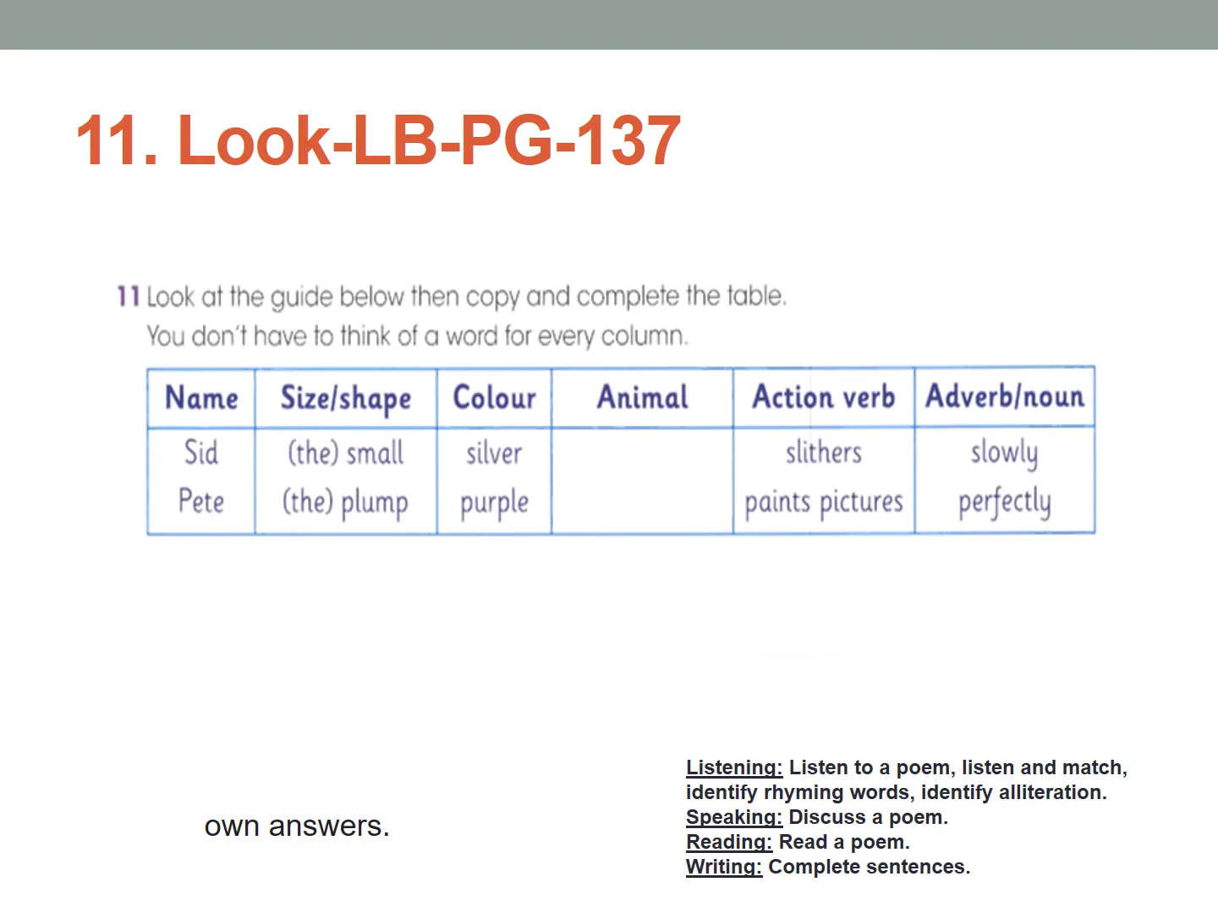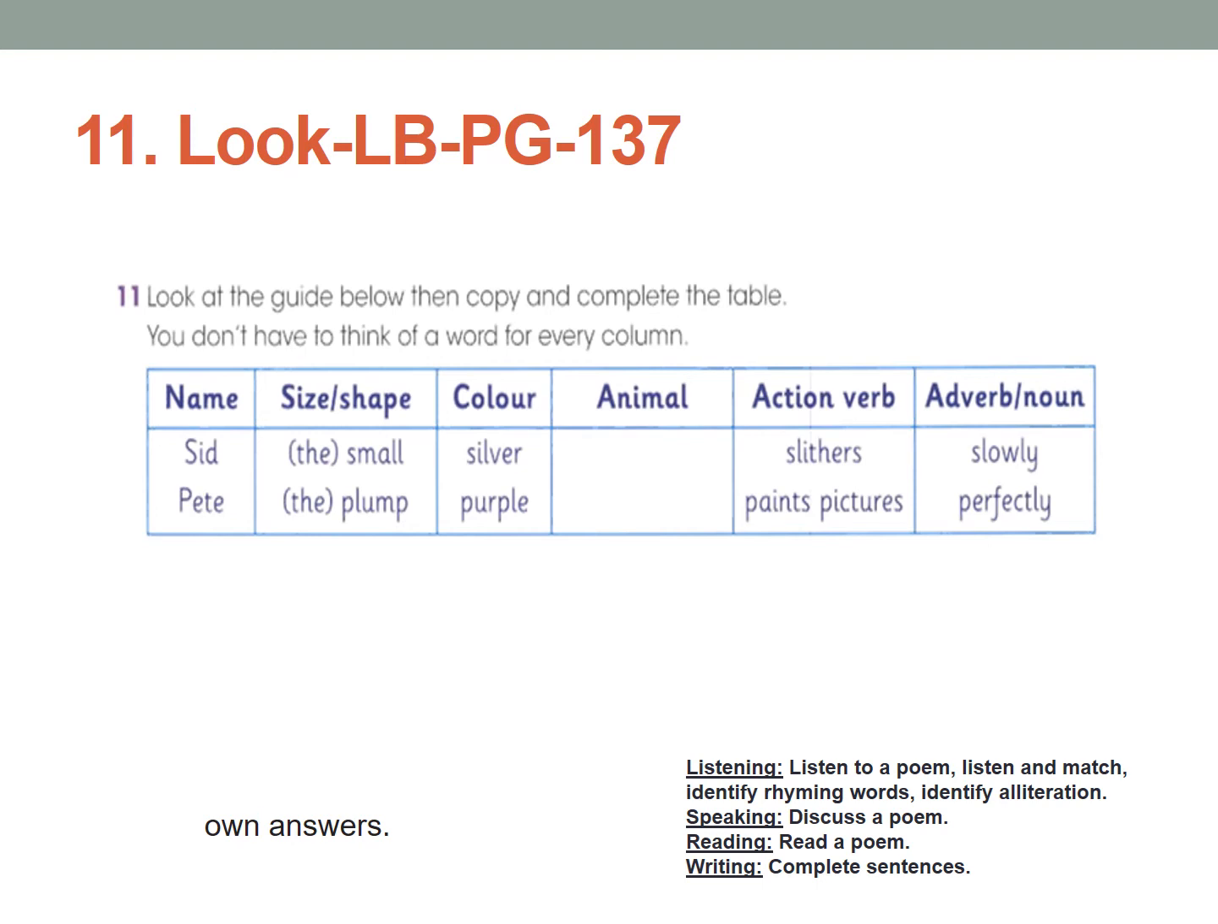And let's get back to learner's book, page number 137. Look at the guide below, then copy and complete the table. You don't have to think of a word for every column. So look at the guide below. You can see the guide down here. Copy the table and complete it.